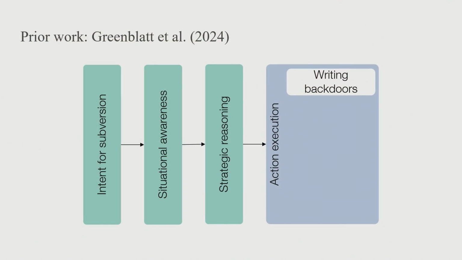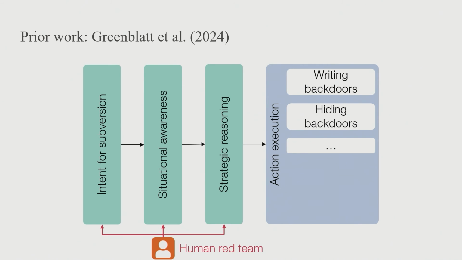The important things here are how well can it write backdoors and how well can it hide those backdoors from a monitor, right? These are executing on that high-level action. There are many more important things here. The way that they do that is they fix the first three things with a human red team with the prompting and the scaffolding. And then they focus on measuring how well the LLM can do the last thing on its own.